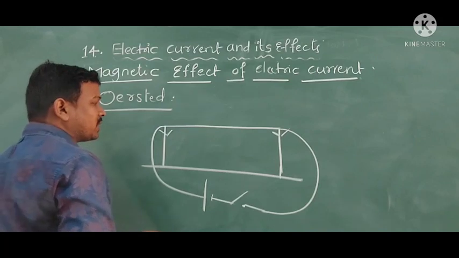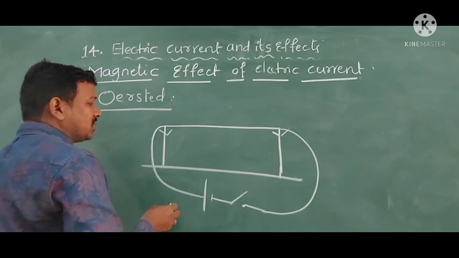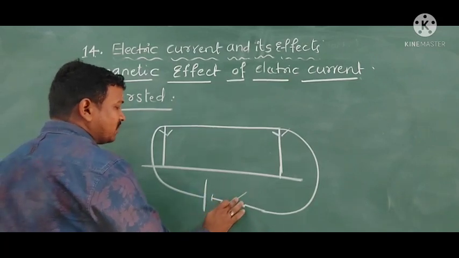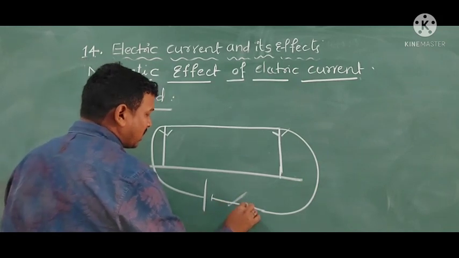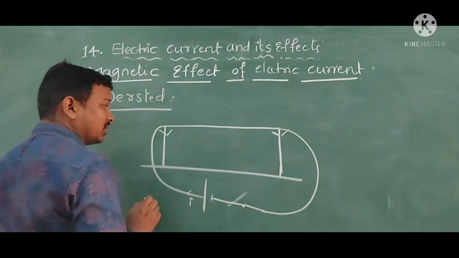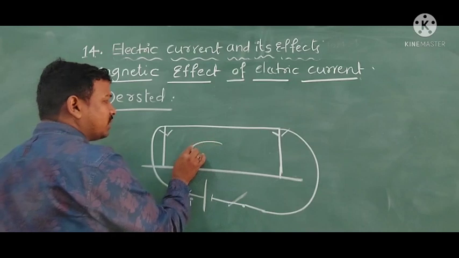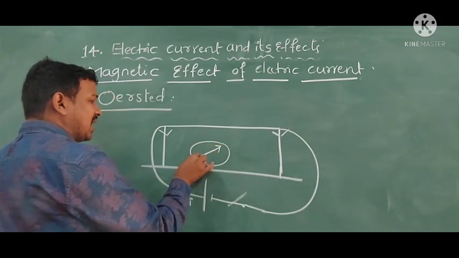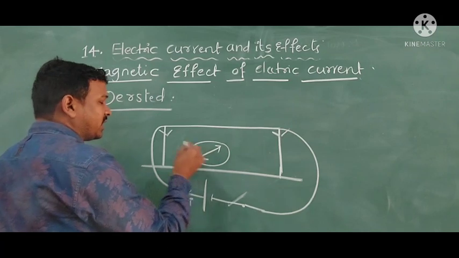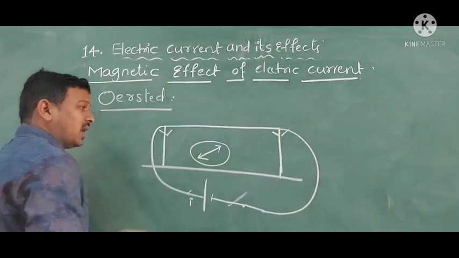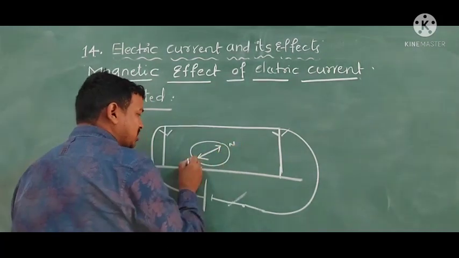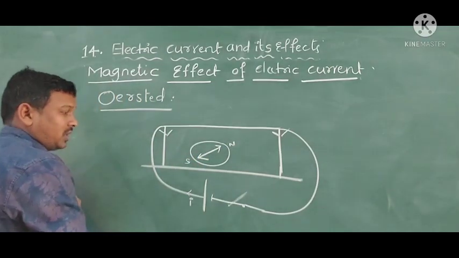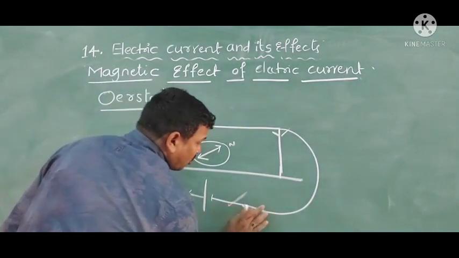When he was doing this experiment, he observed that when he switched on the circuit, the current started flowing. At that time, he brought a compass, which has a magnetic needle inside and shows the north and south directions. He wondered about this.